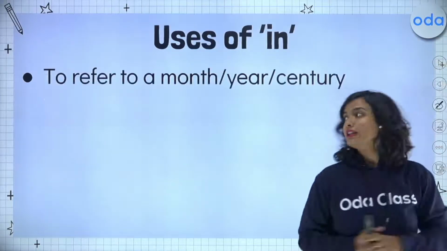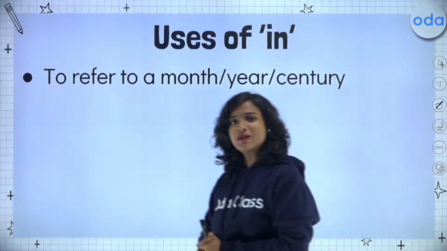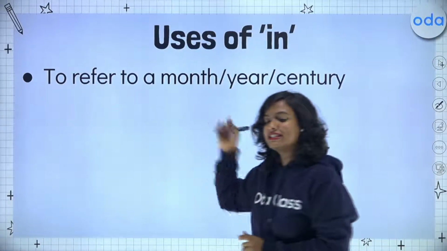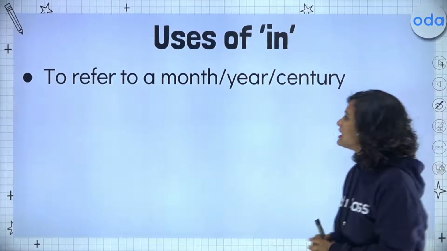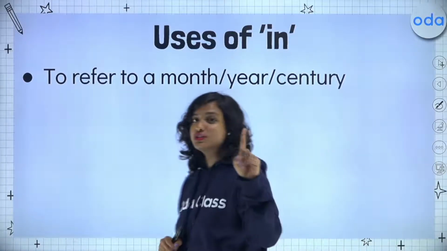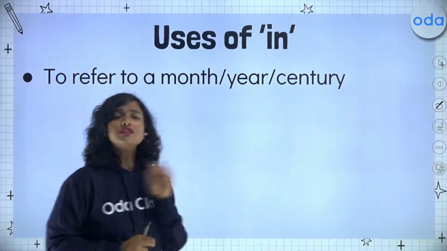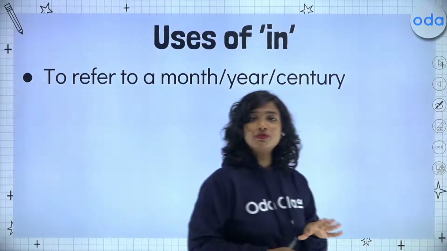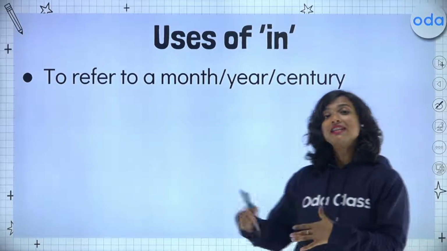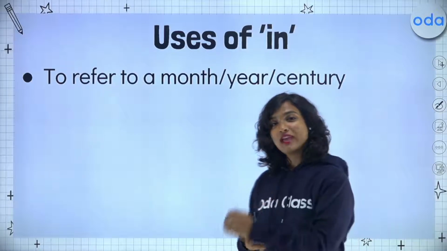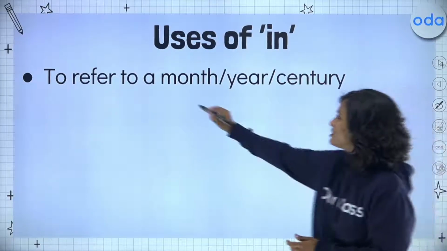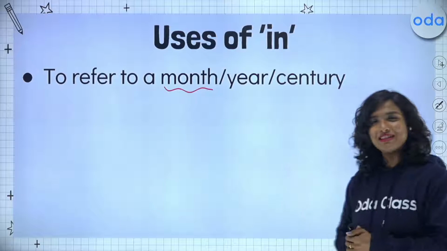Starting off with our very first preposition of time, which is in. Now, we use in firstly to refer to a month or a year or even a century. For example, my birthday is in January. So we have in January, which is, as we all know, a month.